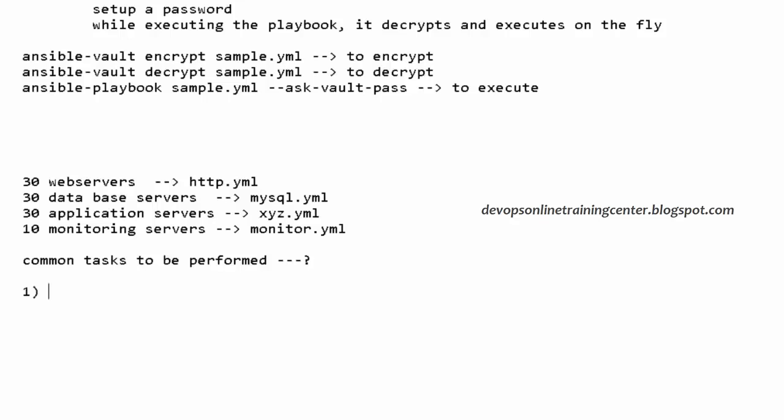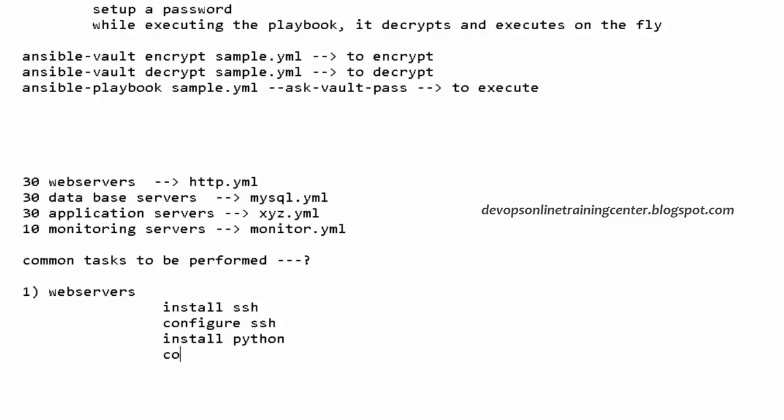So the first approach is for web servers, I write a playbook, http.yaml. In that only, I include all the common tasks. What is that? Install SSH, configure SSH, install Python. So these are actually tasks. I'm just writing like this, but there is something called name, and there is something called module associated with each of the task, right?